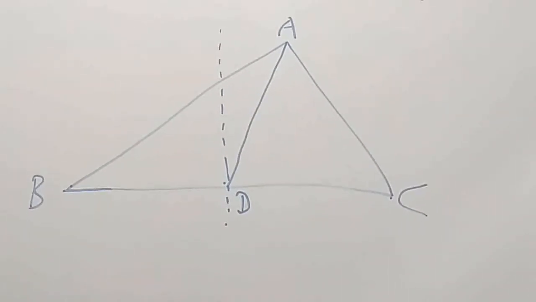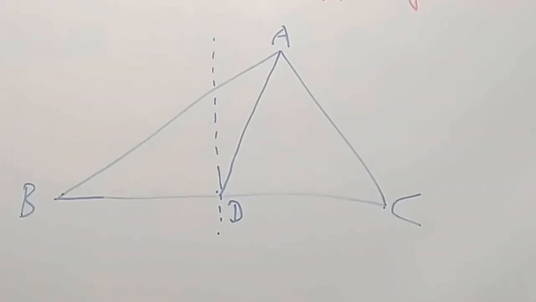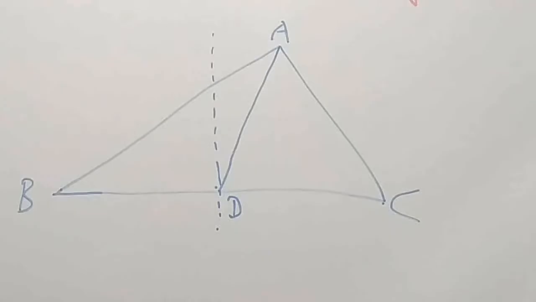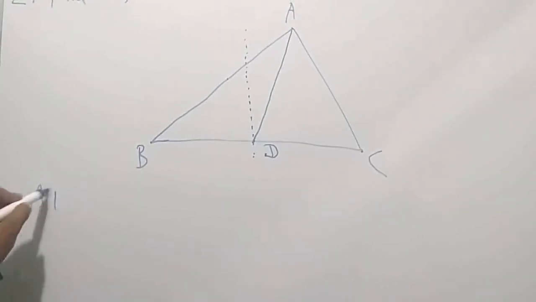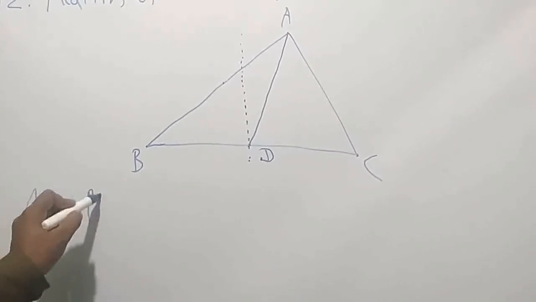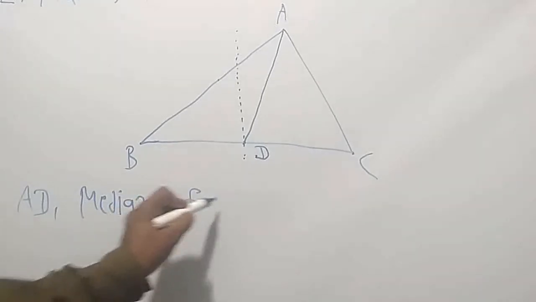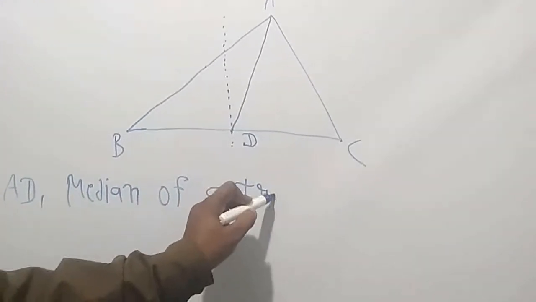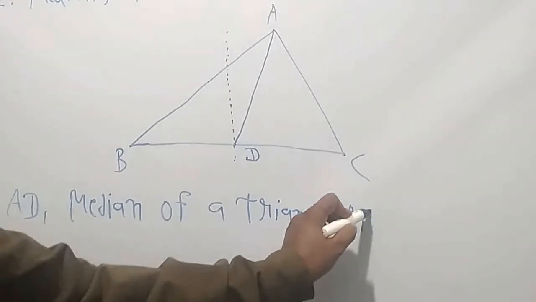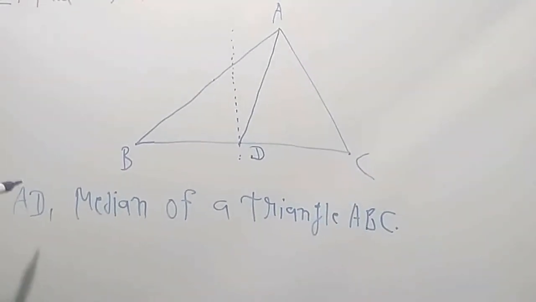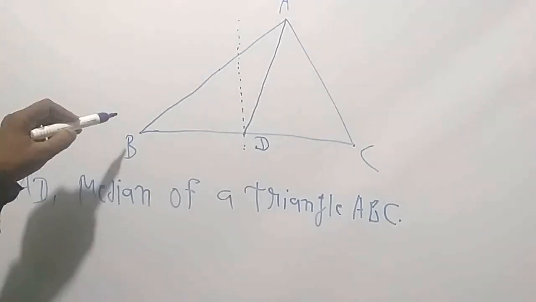The definition of median: the line segment joining a vertex of a triangle to the midpoint of its opposite side is called the median of a triangle. A triangle has three medians. AD is a median of triangle ABC.